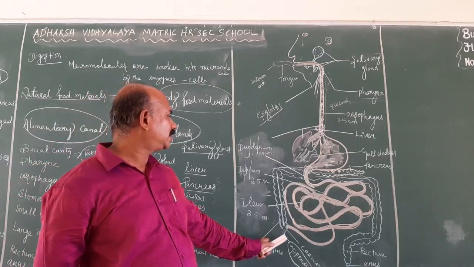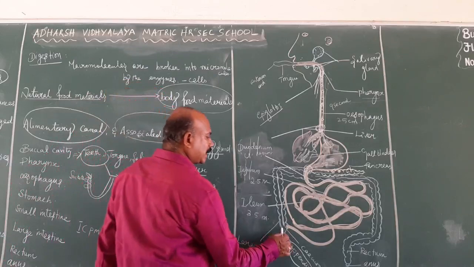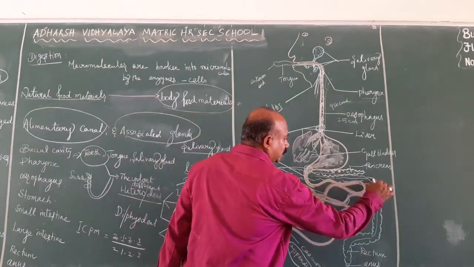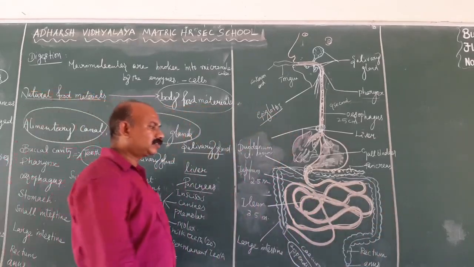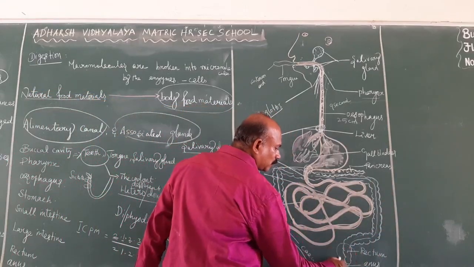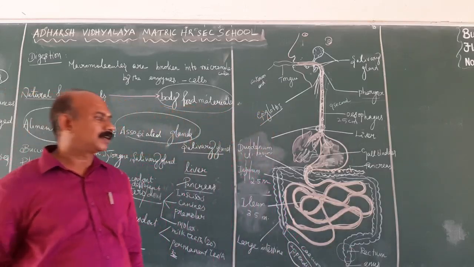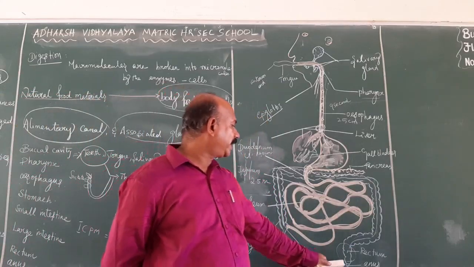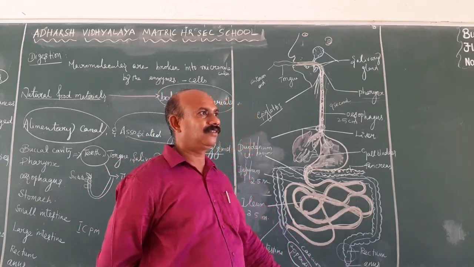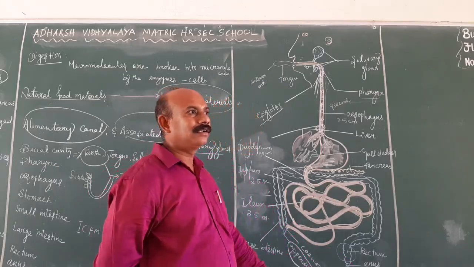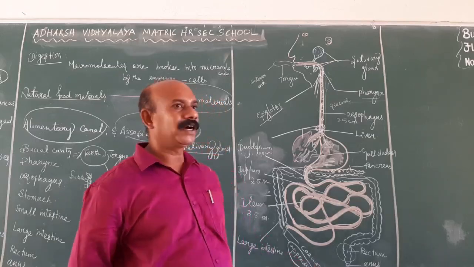So the large intestine or colon is divided into 4 regions: the ascending colon, transverse colon, descending colon, and sigmoid colon. The next one is known as the rectum, the smallest region of the large intestine, which stores the feces for some time. Then the opening of the large intestine is known as the anus. It releases the undigested food material as feces from the body.